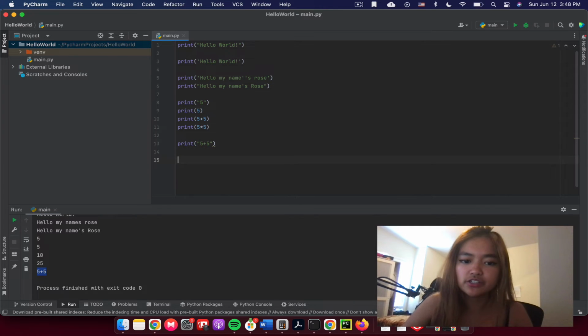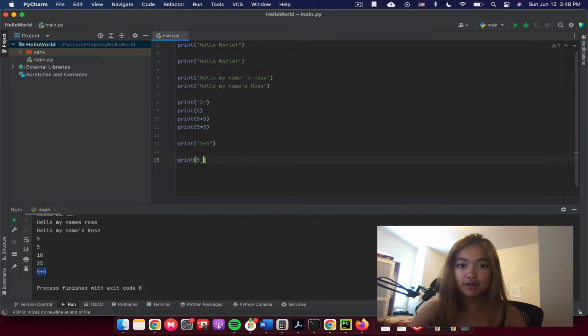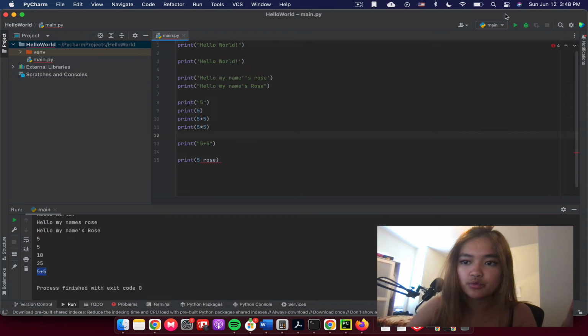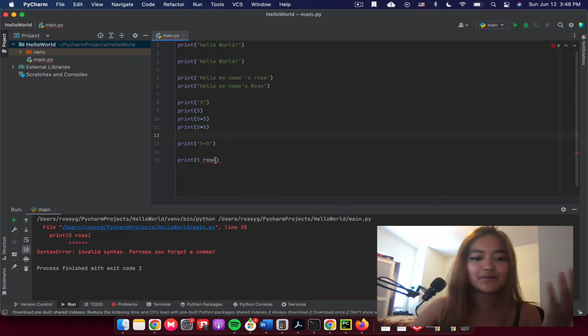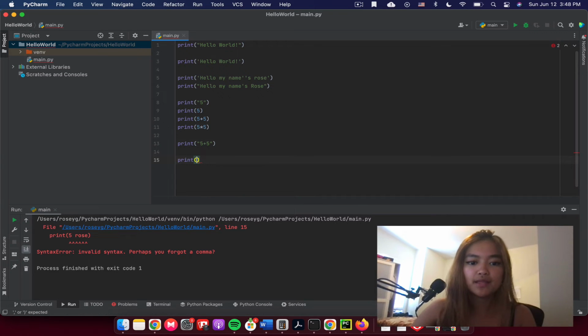Now, have I tinkered around enough? No, I'm curious. What happens if we combine an integer with a string? Can we do that? 5 rows. Will this return anything? No. It's invalid. We can't combine this with that.